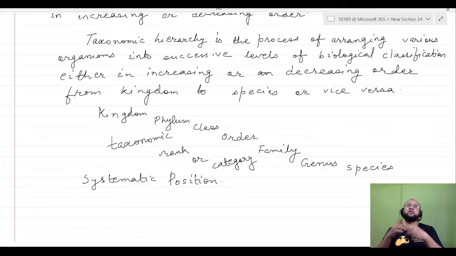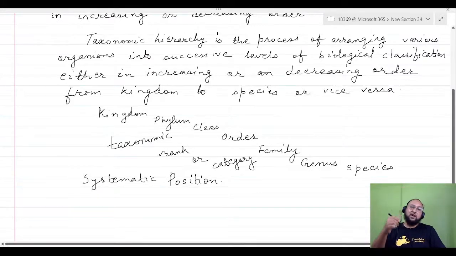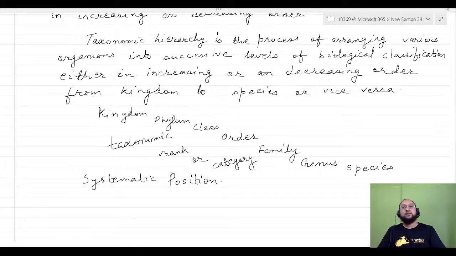For example, if there is only one stream, only science, it is only class 11, one section, one stream, finish. So depending on the number of organisms and the variety of organisms, there may be superclass, class, subclass, infraclass, order, suborder, family or subfamily, then genus and species. Normally kingdom, phylum, class, order, family, genus, and species are the taxonomic ranks or categories in the taxonomic hierarchy. Okay, so this was all about the taxonomic hierarchy.